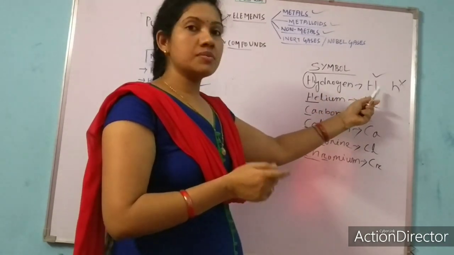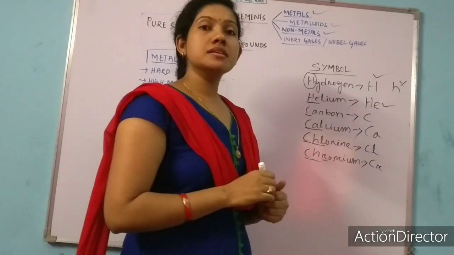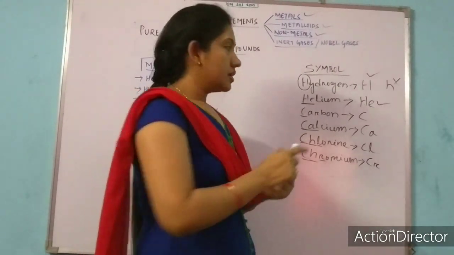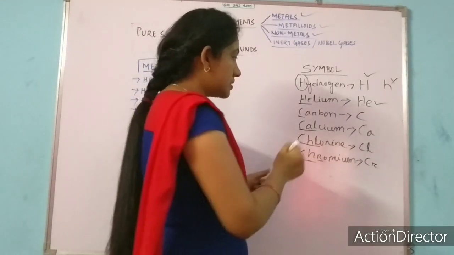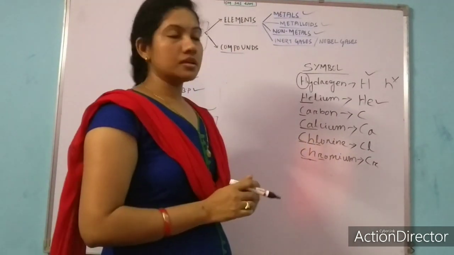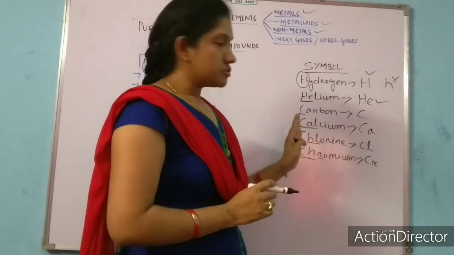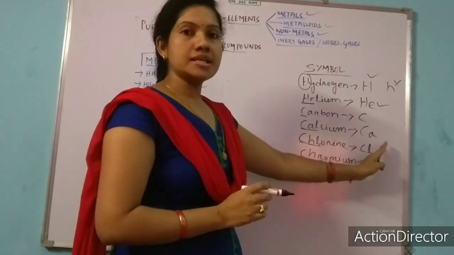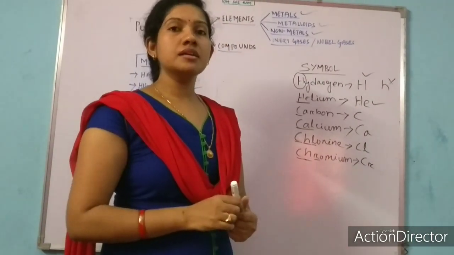For hydrogen we have written H, that's why for helium we have written He, and the second letter will be in small form. Same for carbon and calcium. And again if the second letter is also repeating, then we can go for the third letter. Here I have given you the example of chlorine and chromium. So for chlorine we are writing Cl and for chromium we are writing Cr. Like that, you have to write the symbol.